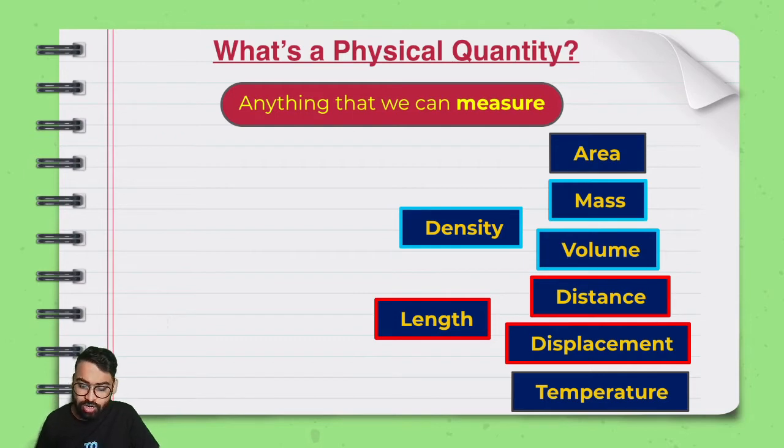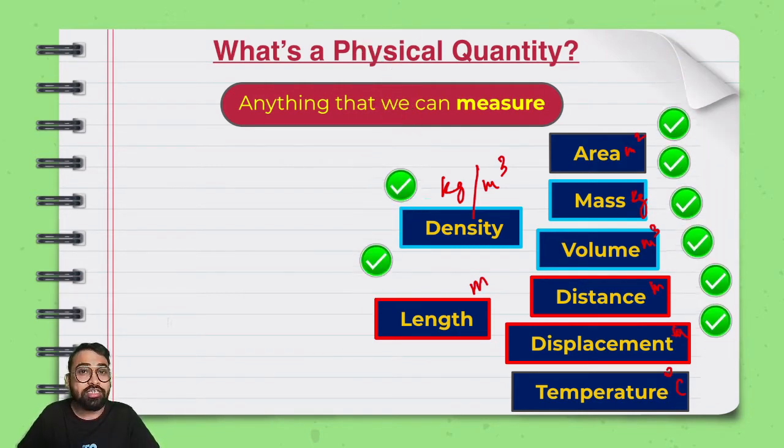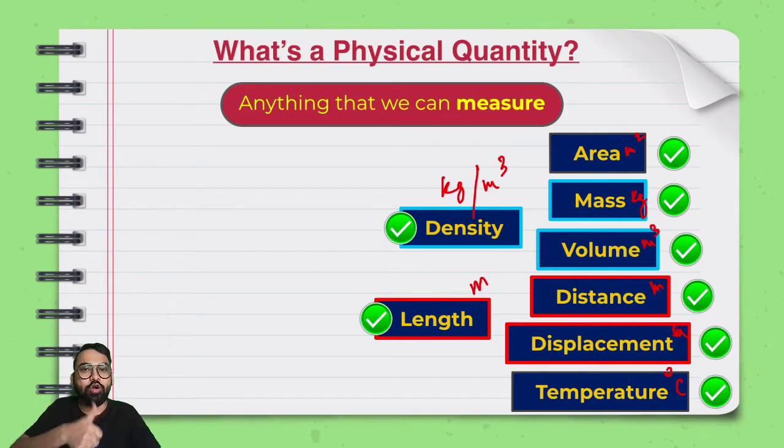If you start to write down, I think you can say area comes in meter square, mass comes in kg, volume comes in meter cube, density comes in kg per meter cube, distance comes in meters, displacement comes in meters, length can also be said to be in meters, temperature comes in maybe degree Celsius, maybe degree Fahrenheit, maybe Kelvin. So all these things are good to go with respect to our physical quantities. But what are the things that are not physical quantities?